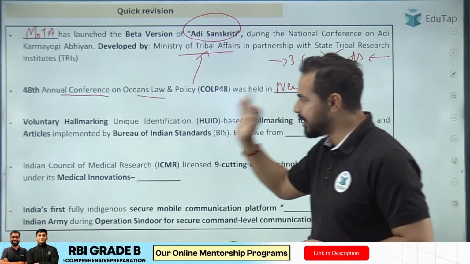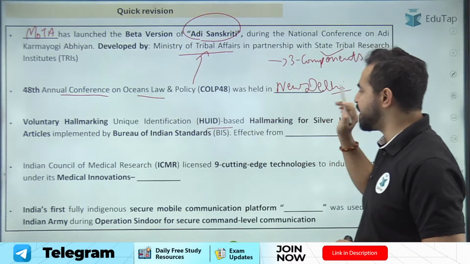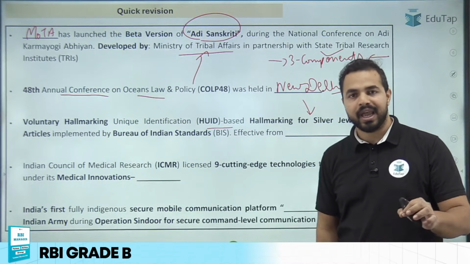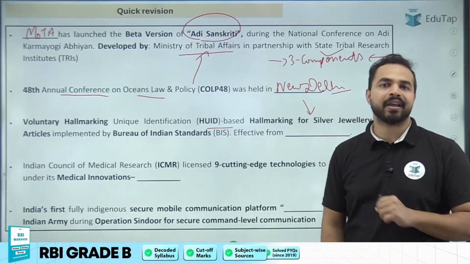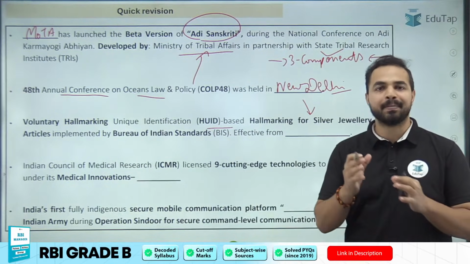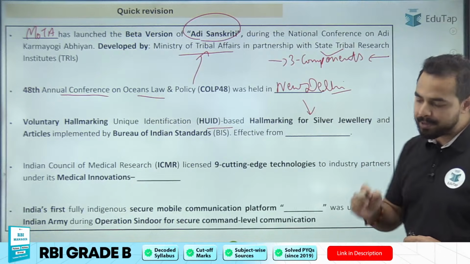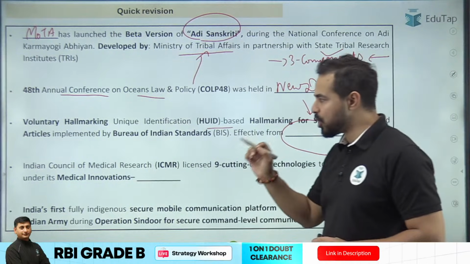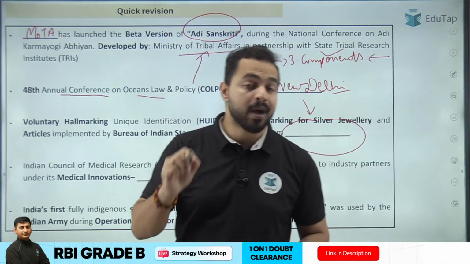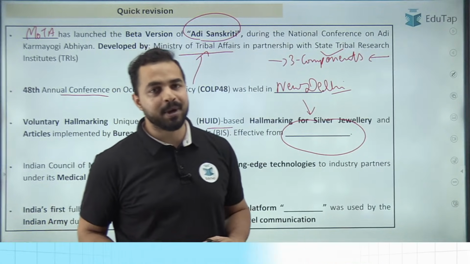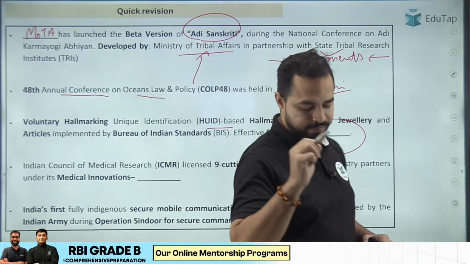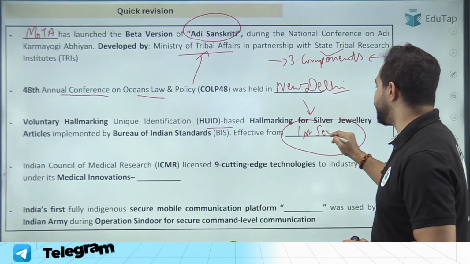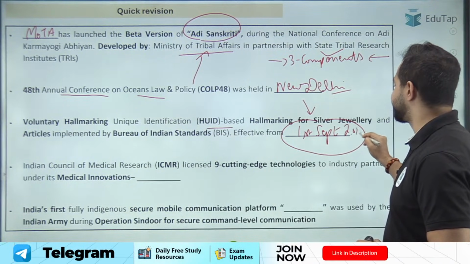Next question. Voluntary hallmarking, unique identification based hallmarking for silver jewelry has been made voluntary, and this particular decision taken by the government will be implemented from which date? What is the implementation date for this particular rule? Please tell me here. So Bureau of Indian Standards इसको implement करेगा, but what is the date from which it will be implemented? The right answer is 1st of September 2025. From 1st September 2025 it has been implemented.